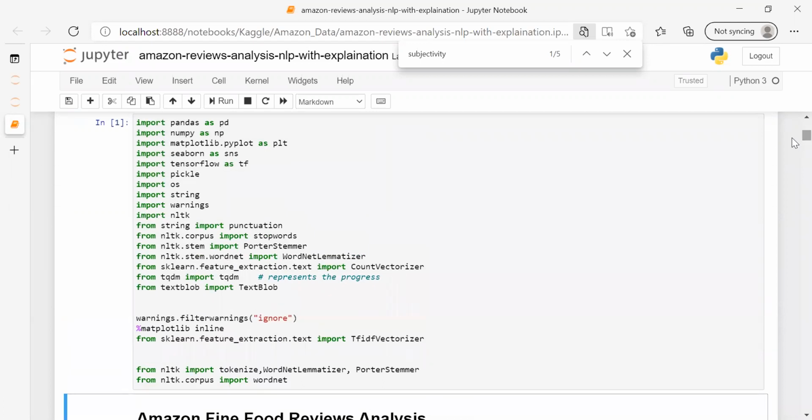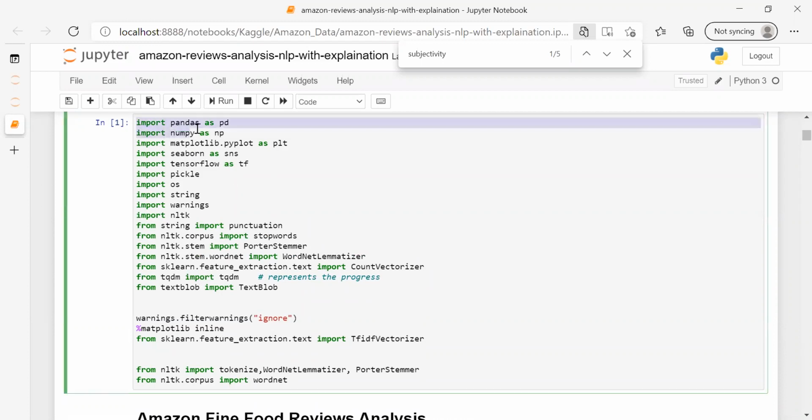When we start our project, we have to install and import the libraries. Don't worry about all these libraries; when we use each one, I will explain it. These are the basic libraries: pandas and NumPy. Pandas is for data manipulation. NumPy is basically numerical Python. Matplotlib is for plots and graphs. Then Seaborn, which is also for graphs, and TensorFlow. Don't worry, we are going to use these, and meanwhile I'll be explaining them to you.